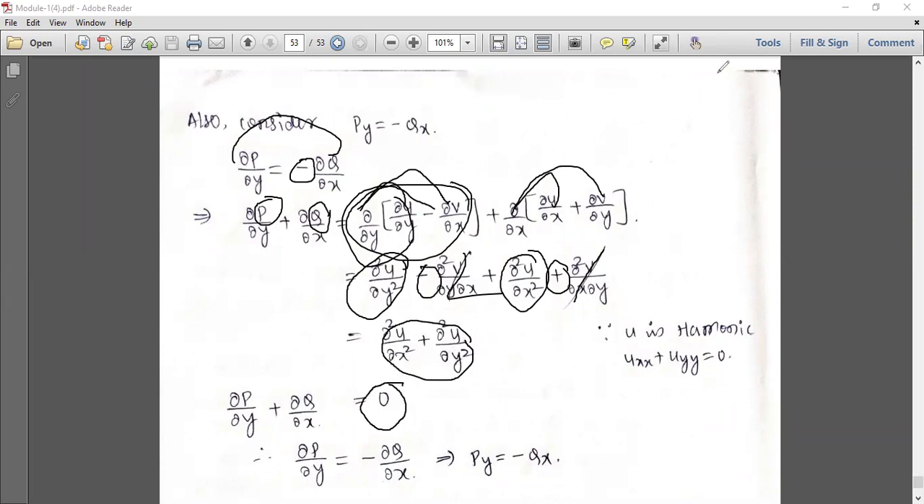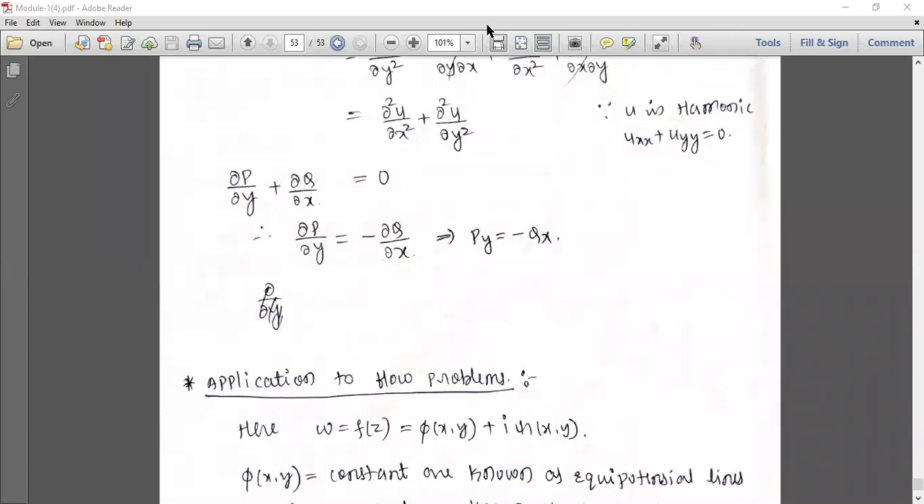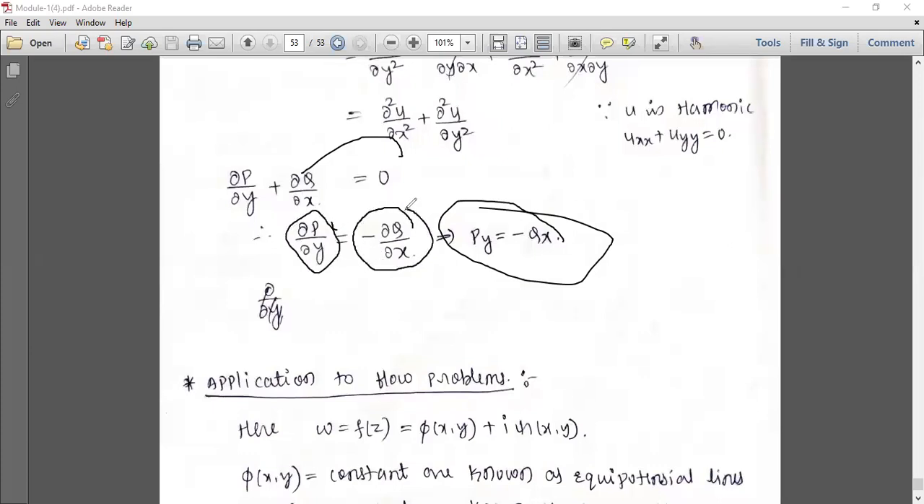So therefore, you can see here ∂p/∂y plus ∂q/∂x equal to 0. So this you shift to this side. I have proved ∂p/∂y equal to minus ∂q/∂x, or this is nothing but Py is equal to minus qx. Py is equal to minus qx. So this should be the answer. And with this I have finished everything.